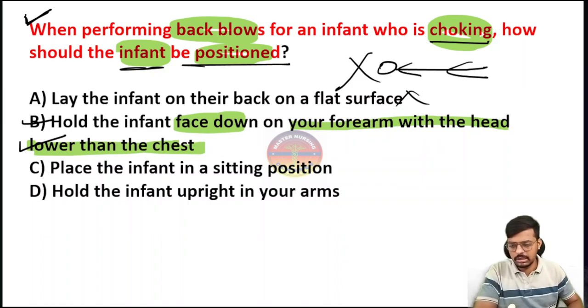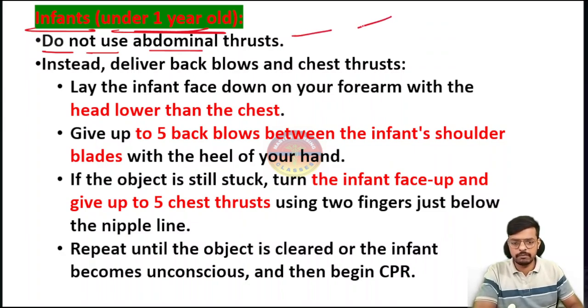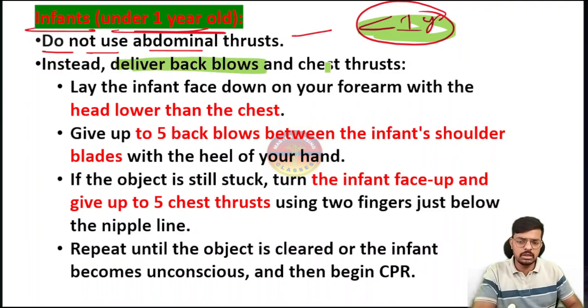Okay, so let me revise the golden points on choking in infants, under 1 year of age. Here, do not do abdominal thrusts in infants. I told you already, if less than 1 year, abdominal thrust is contraindicated. Don't do that. Instead, we have to deliver back blows and chest thrusts. The question will come: where do we have to deliver the back blows?